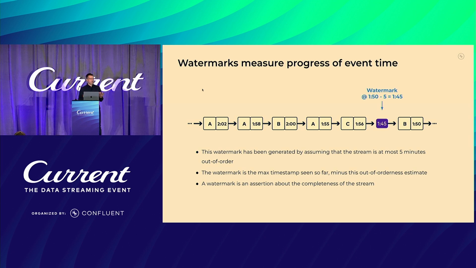A watermark is a special kind of event that carries a timestamp. The watermark flows with your normal records, and the timestamp is simply computed by subtracting the out of orderness estimate, in that case 5 minutes, from the largest timestamp you've seen so far. Each watermark tells us something about the completeness of the stream with respect to time. Specifically, the watermark is an assertion that the stream is now complete up to, but not including, in that case, 145 timestamp, and that there are no earlier events expected after that.